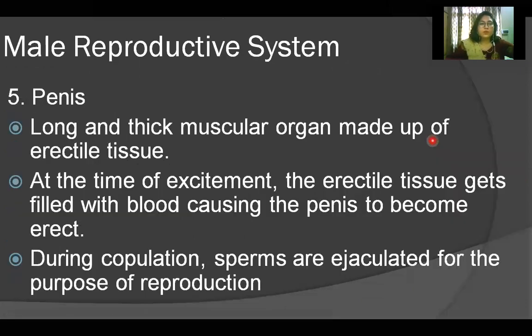Then last is penis. The penis is a long and thick muscular organ made up of erectile tissue. At the time of excitement, the erectile tissue gets filled with blood, causing the penis to become erect. During copulation, that is the act of sexual intercourse, sperms are ejaculated, meaning discharged and released into the female reproductive tract, for the purpose of reproduction.